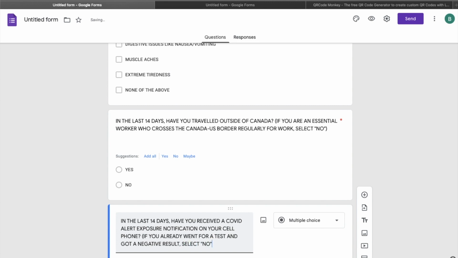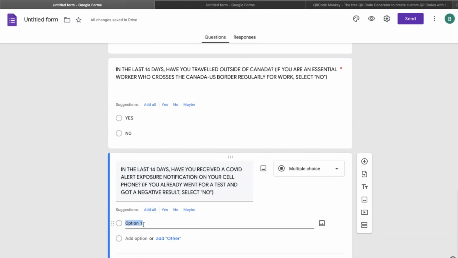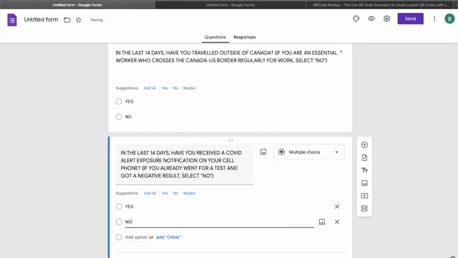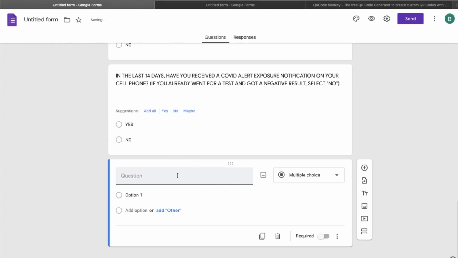Select no. Again, this will be a multiple choice question, yes or no. Lastly, another key question to have on your COVID-19 screening.